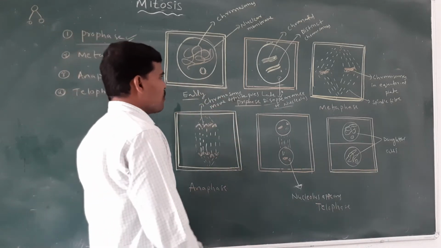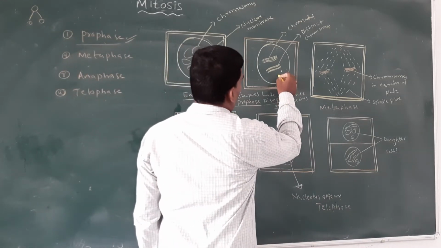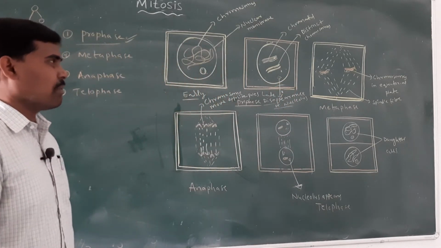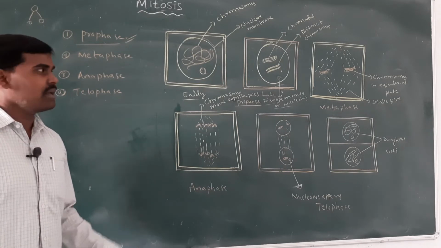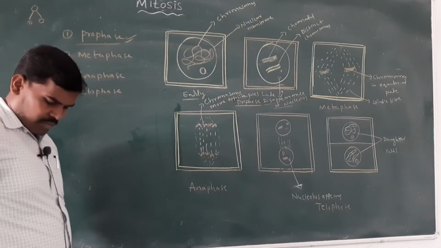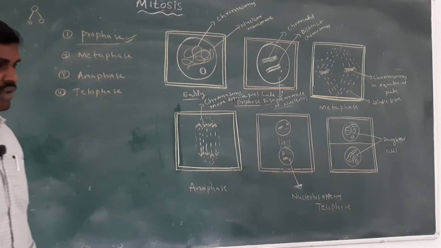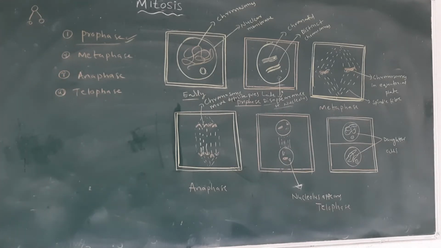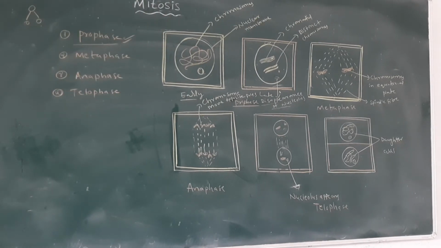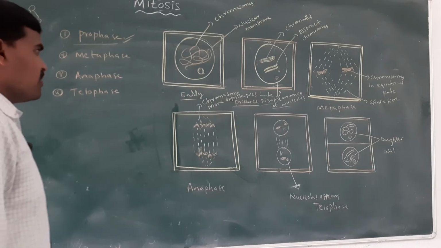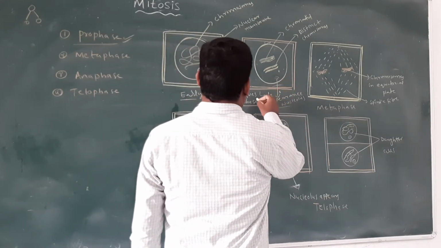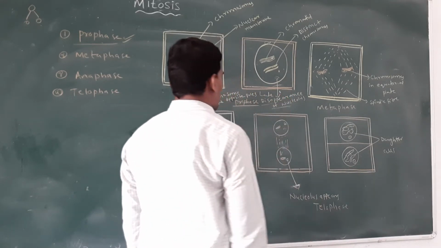At the end of late prophase, the nucleolus and the nuclear membrane disappear.